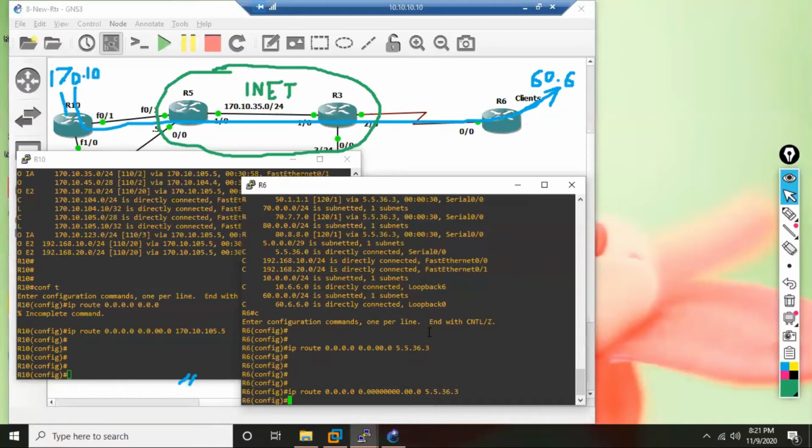See, 010 or 10 does not make any difference for the router. So while typing, if you type a few extra zeros, don't bother, just continue, because preceding zeros are no problem. Remember in IPv6, preceding zeros need not be written.